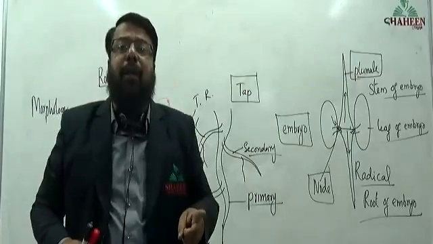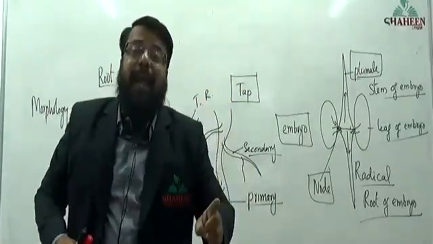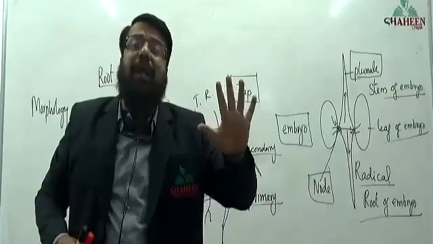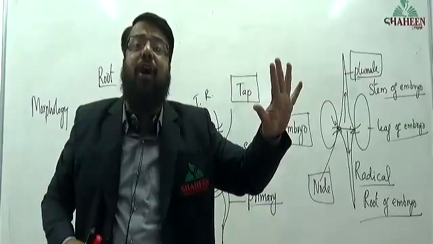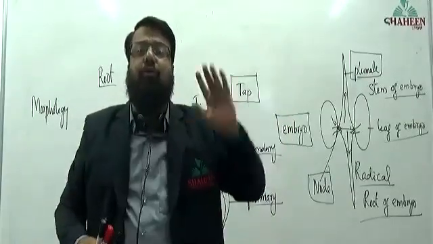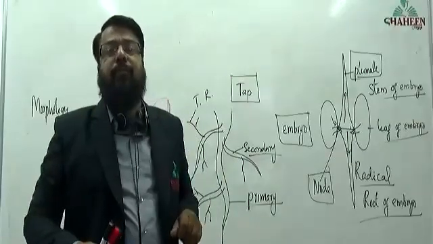A primary root that is nothing but extension of radical will remain with the plant throughout the life of a plant. That type of root is called as taproot.